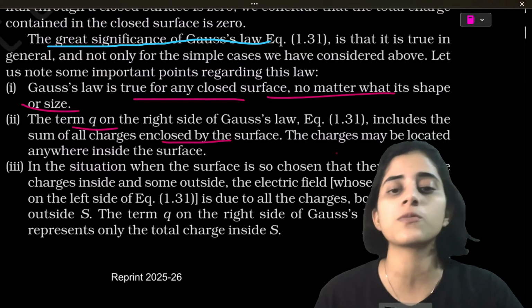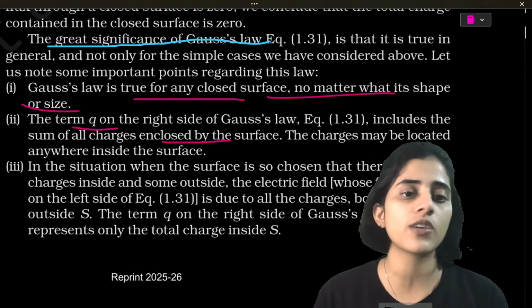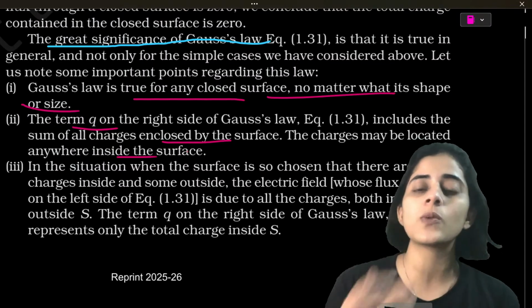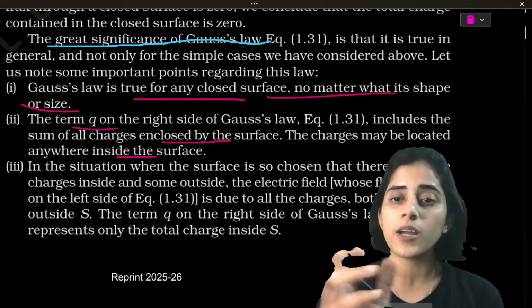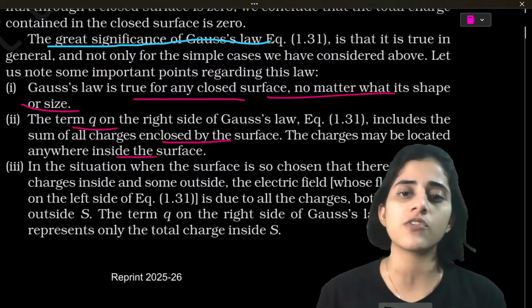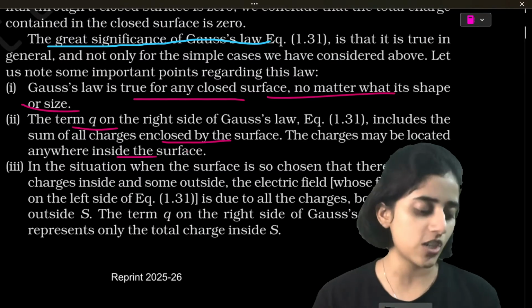Second one, the term Q on the right side of Gauss law includes the sum of all charges enclosed by the surface. The charges may be located anywhere inside the surface. See, Gauss law: phi is equal to Q by epsilon naught. That Q represents all the charges. It could be located anywhere inside the surface. It represents all the charges.